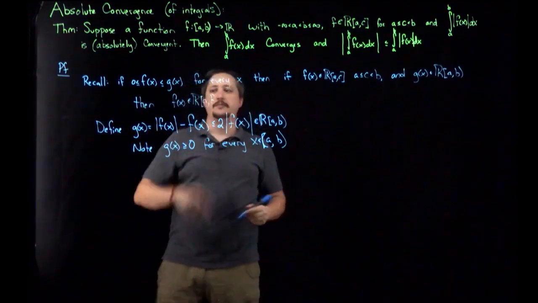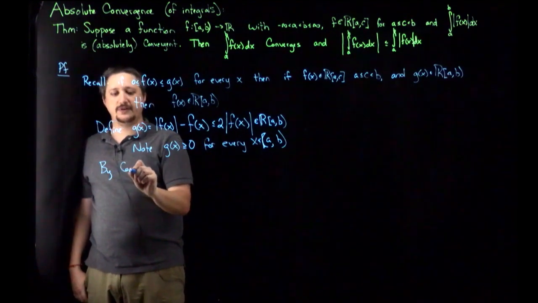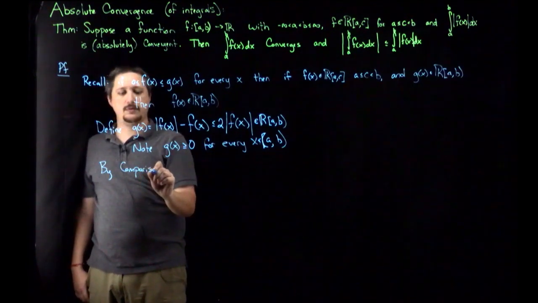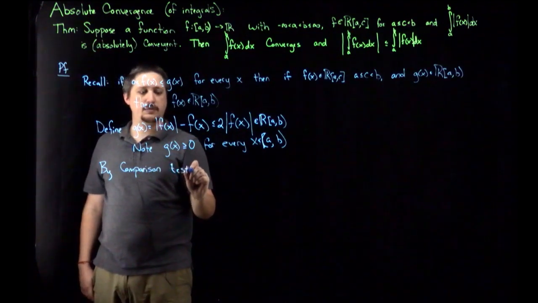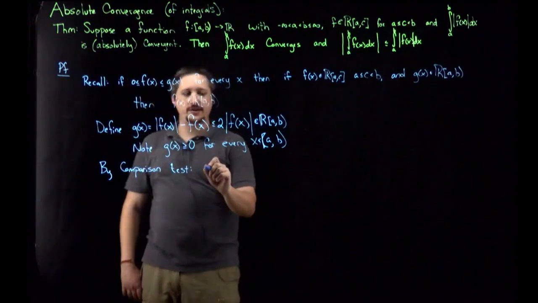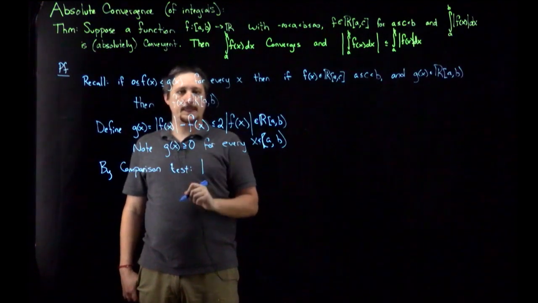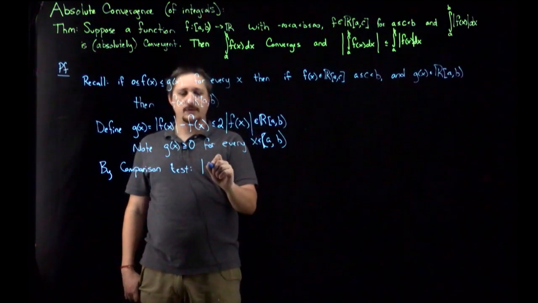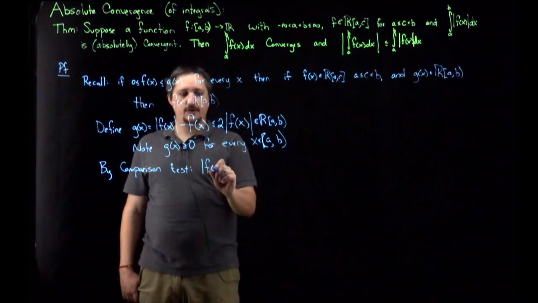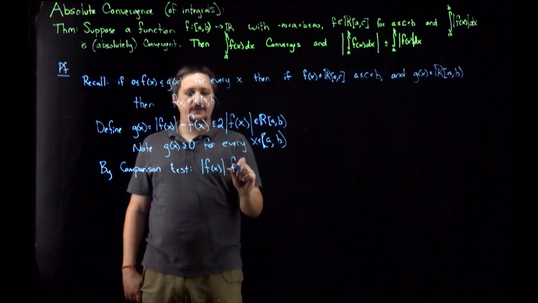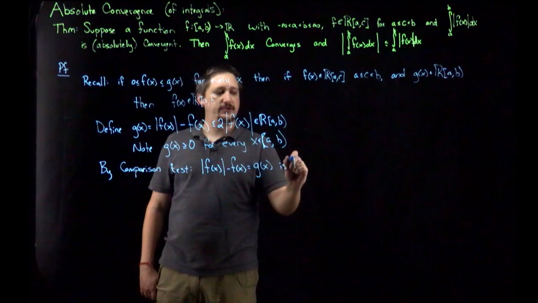So I have g is Riemann integrable on A to B, and g is non-negative. So now, by the comparison test, by this result here, we have that this piece, the absolute value of f of x minus f of x, equals g of x, is Riemann integrable.